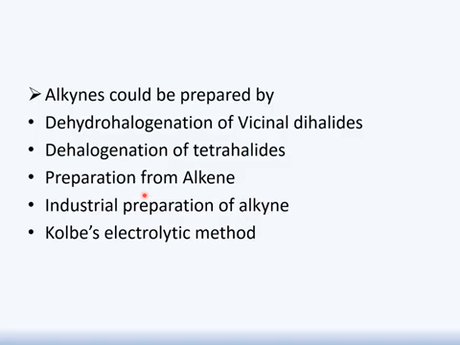Next is preparation of alkyne from alkene. Alkene can be used as a reactant and it will be responsible for the production of alkyne. Next is industrial preparation of alkyne. We will see how alkyne could be prepared not only at the laboratory level but also at the industrial level. Last is Kolbe's electrolytic method. You will remember that this method is also used in the synthesis of alkene. This method is just as famous for the synthesis of alkyne as it was for alkene. How? We will see it step by step.